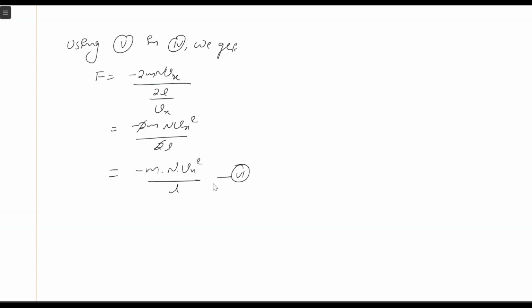Now let's move forward. Okay. So this is the value of force for the molecule. Now with the same force, it will hit the wall A, right?